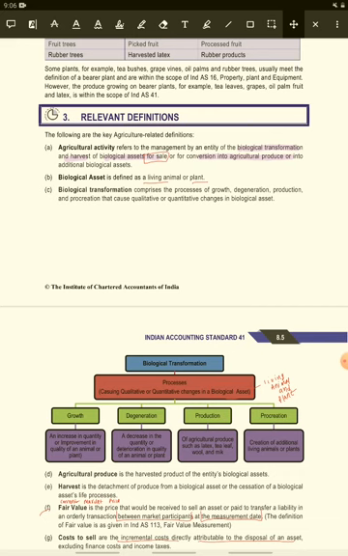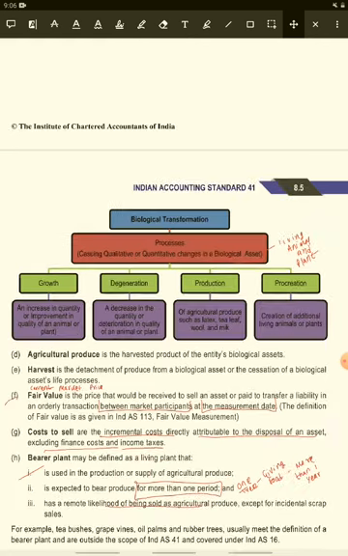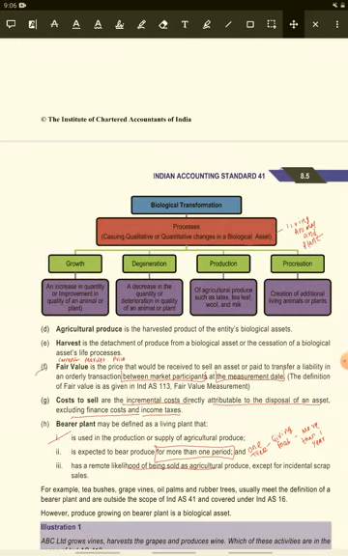So what is agricultural activity? Agricultural activity is a biological transformation, which includes qualitative and quantitative changes in a biological asset. What is a biological asset? As I told you earlier, a biological asset is a living plant or animal. There are four steps followed in understanding whether it is a harvesting process or not: growth, degeneration, production, and procreation.